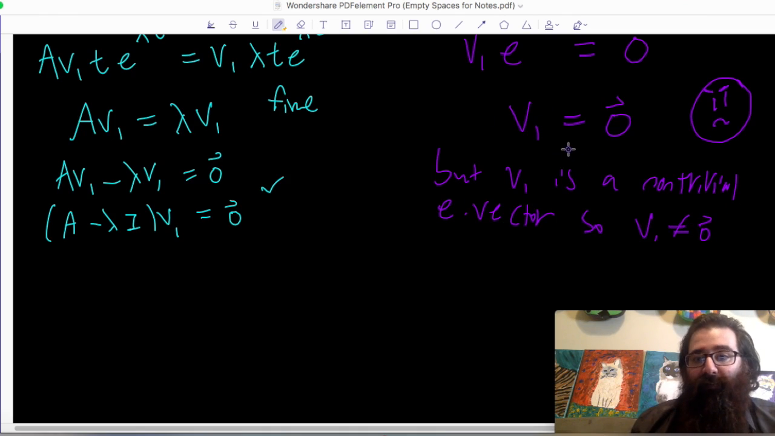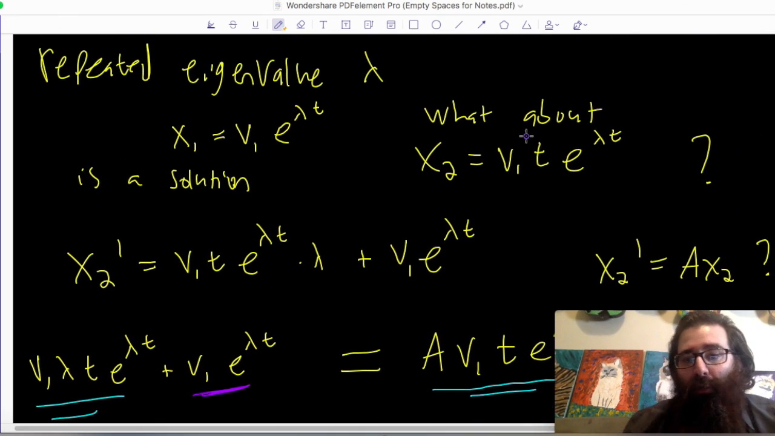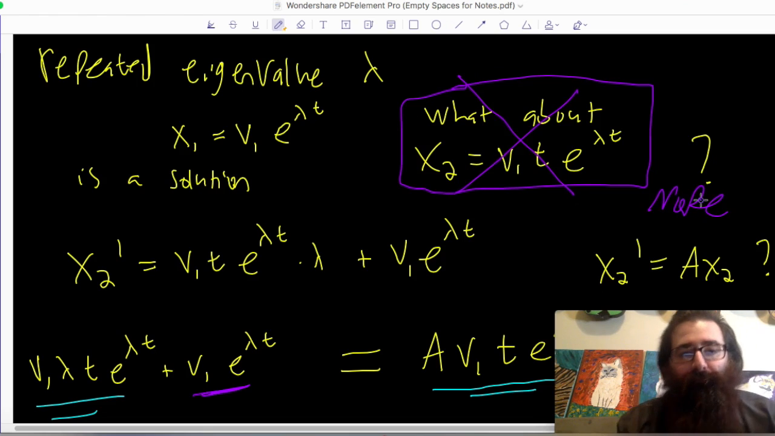This is a contradiction, which means that this x2, although we did everything we were supposed to, everything expected of us, that we went and thought about the characteristic equation and just applied that idea now to our eigenvector eigenvalue systems, this is not a solution. It's not going to work.